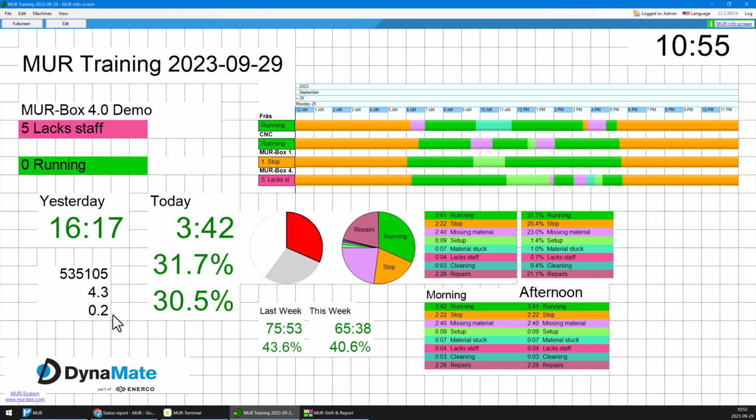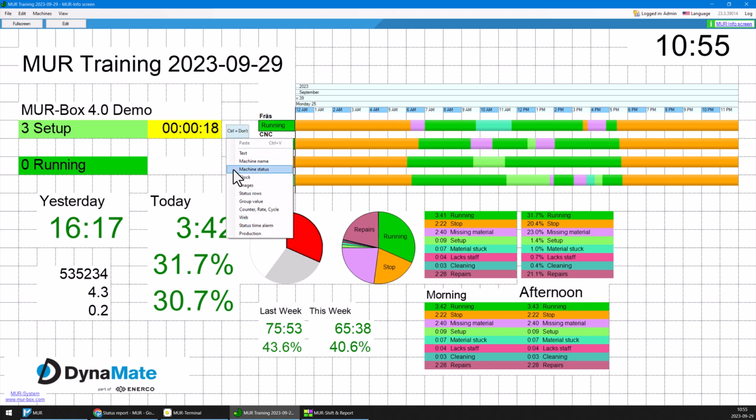And the last, we have the live information here. We have two machines. This one shows the machine next to me, showing missing stuff. And whenever the machine starts running, you get running like this, or unknown stop, where you can enter another stop code. And as you just saw for setup, you got this counter showing here, and that's what we call the status alarm. So to create a new item like this, you make a selection and choose status time alarm.